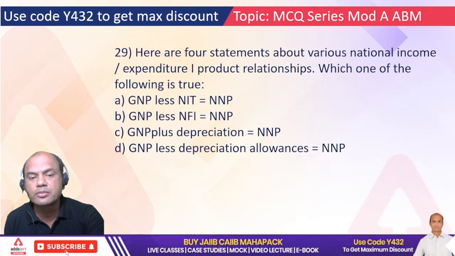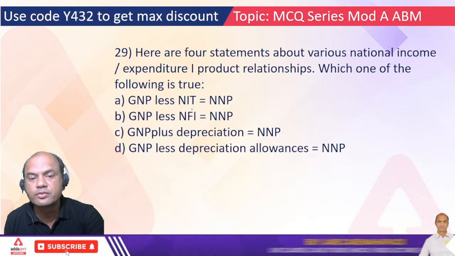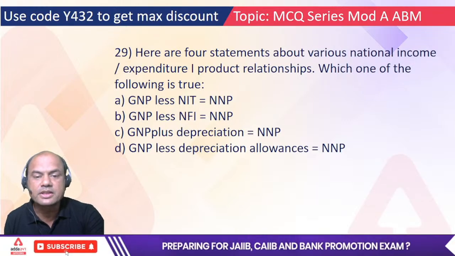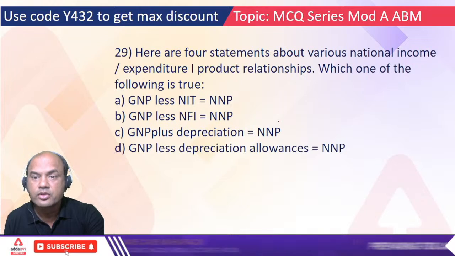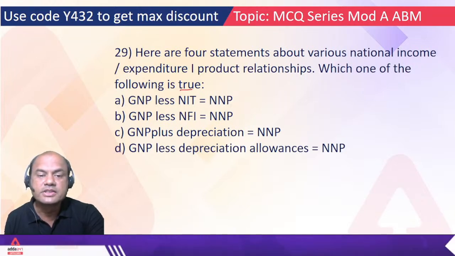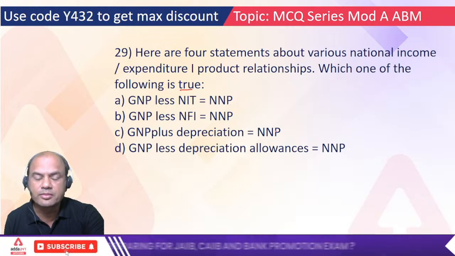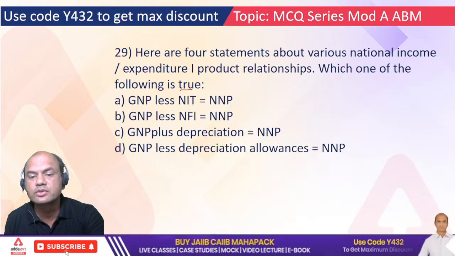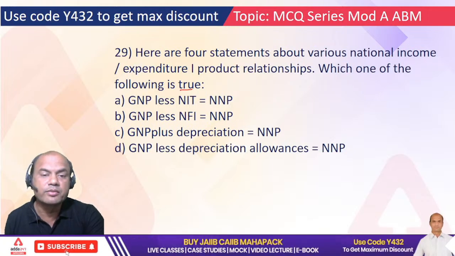So gross national product, net funds inflow, and NNP. GNP plus depreciation equals NNP. So which one of the following is true? We want it true. GNP plus depreciation equals NNP, and the last one is GNP less depreciation allowances equals NNP. So which one of these is true?